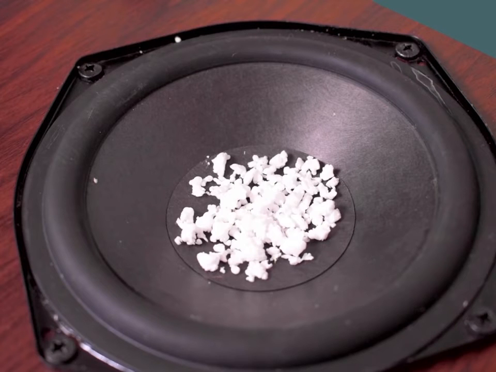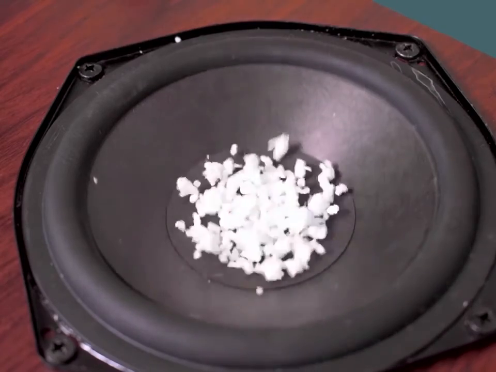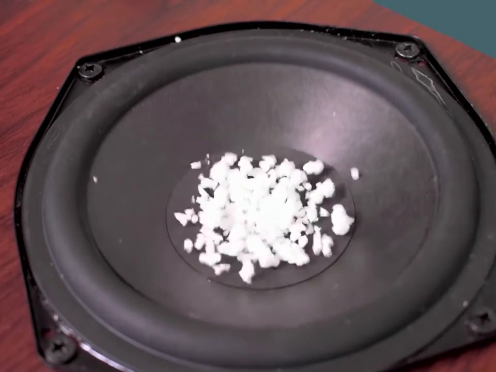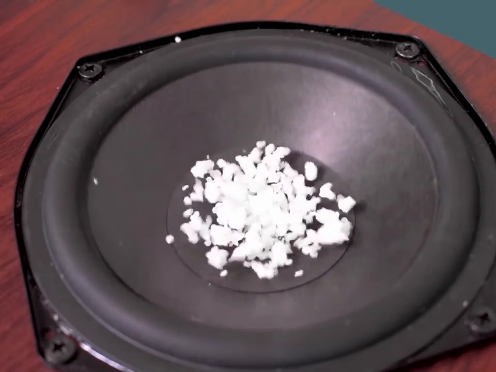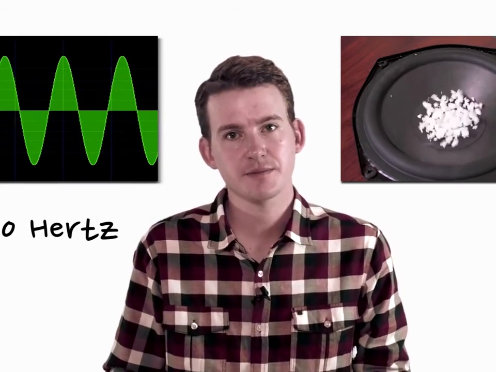Let's look at a speaker in action playing a frequency of 30 Hz. Now on this speaker I've put a few little bits of polystyrene which are there to demonstrate the up and downwards movements of the speaker a little bit more closely. As we turn it on, we can see the little bits of polystyrene bouncing around all over the place. And if we play this back in slow motion, we can see quite clearly the upwards and downwards movement of the speaker. Now if we want to demonstrate this graphically, a device which takes a sound and represents it as a wave is known as an oscilloscope. If we look at this frequency being played through the oscilloscope, we can see our transverse wave.